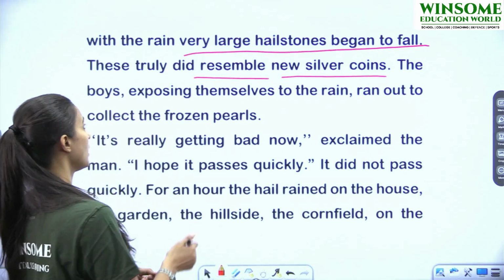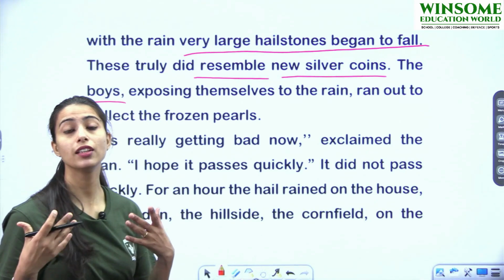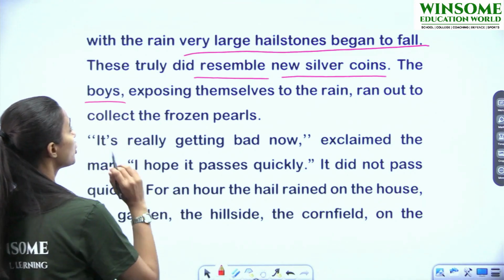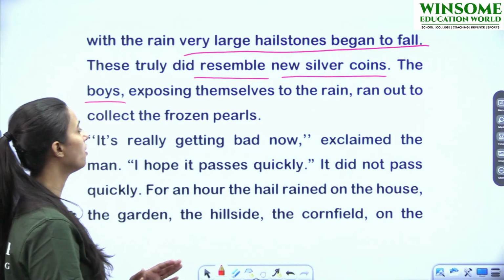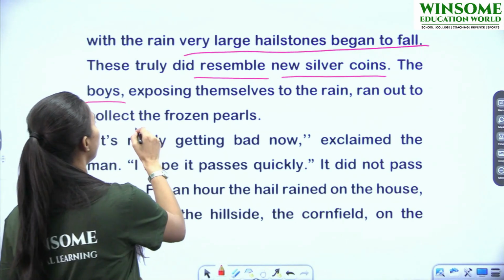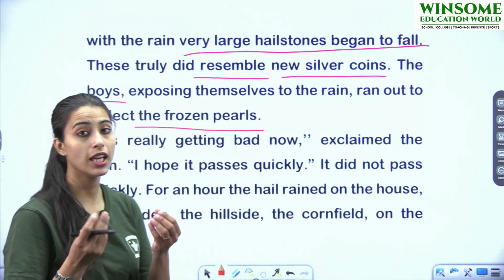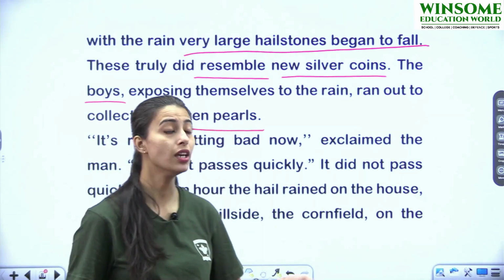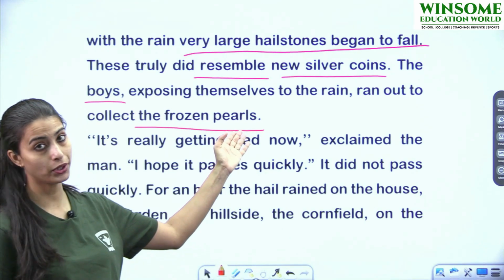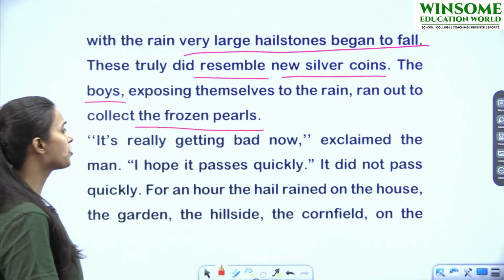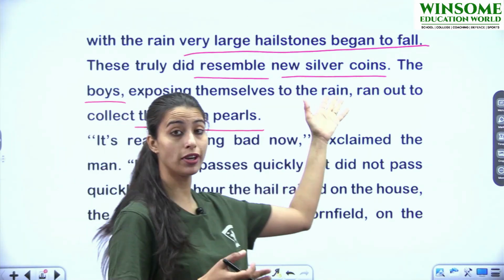The boys, again, who are the boys? They are the children of Lencho. Exposing themselves to rain, ran out to collect the frozen pearls. Again, a beautiful comparison. The hailstones, they are compared with the frozen pearls. It's really getting bad now. So for children, it was a game.